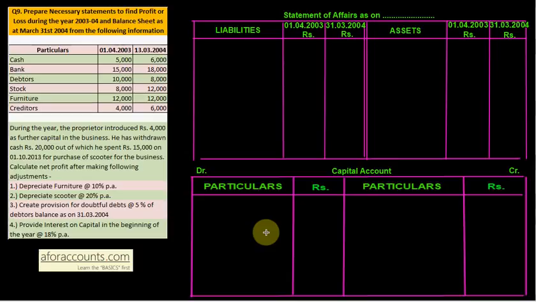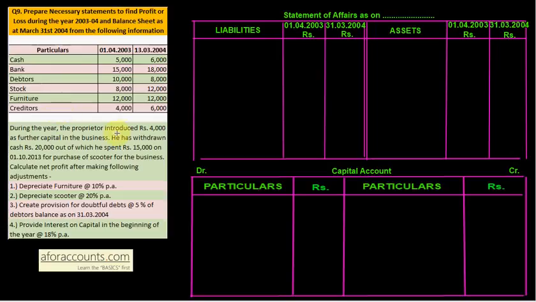Question number 9 on single entry. Pay attention, it is a good question. Prepare necessary statements to find profit or loss during the year 2003-4 and balance sheet as at 31st March 2004 from the following information. So opening का information दिया है, closing का दिया है: cash, bank, debtors, stock, furniture and creditors. कैपिटल नहीं है, इसलिए we are making a statement of affairs to find out the capital.